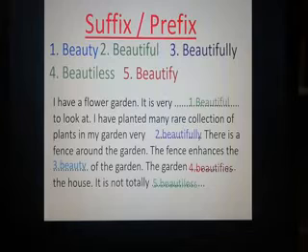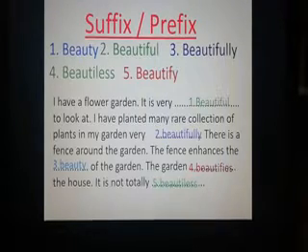I hope you have understood how I have used these words in the gaps. Dear learners, to use suffixes and prefixes, you must know about the use of parts of speech in the gaps. You know, new words are formed by using suffixes and prefixes, and they can be changed into other parts of speech.